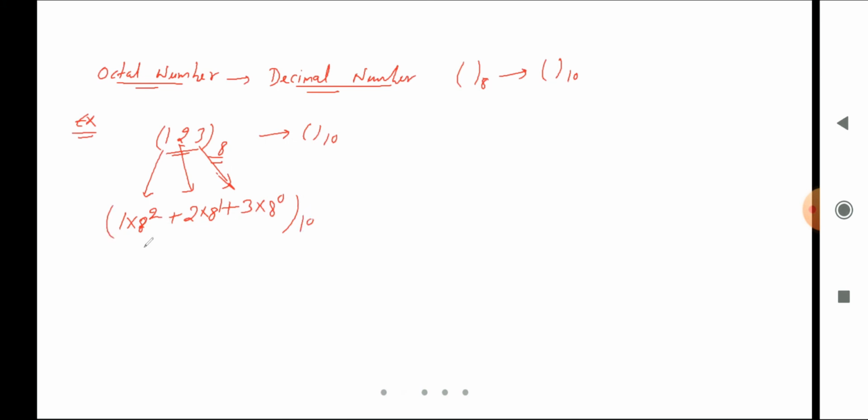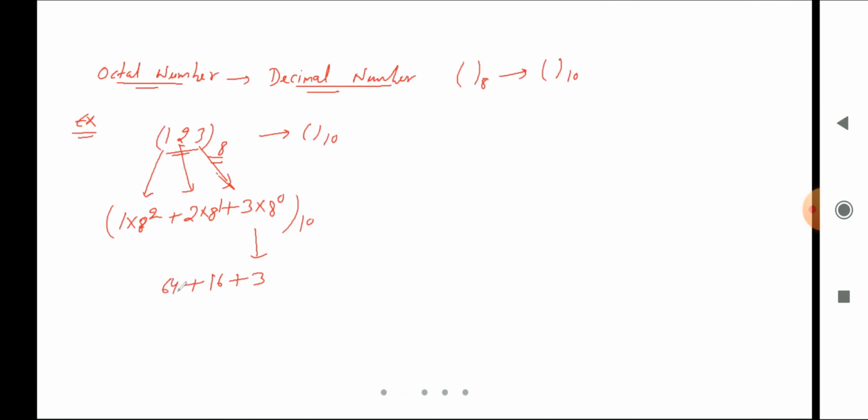So if we simplify this one, 8 power 0 becomes 1. Multiply by 3, it is 3. Plus 8 power 1 is 8. Multiply by 2, so 8 multiply by 2 is 16. Plus 8 power 2. 8 power 2 means 8 eights, so it is 64.